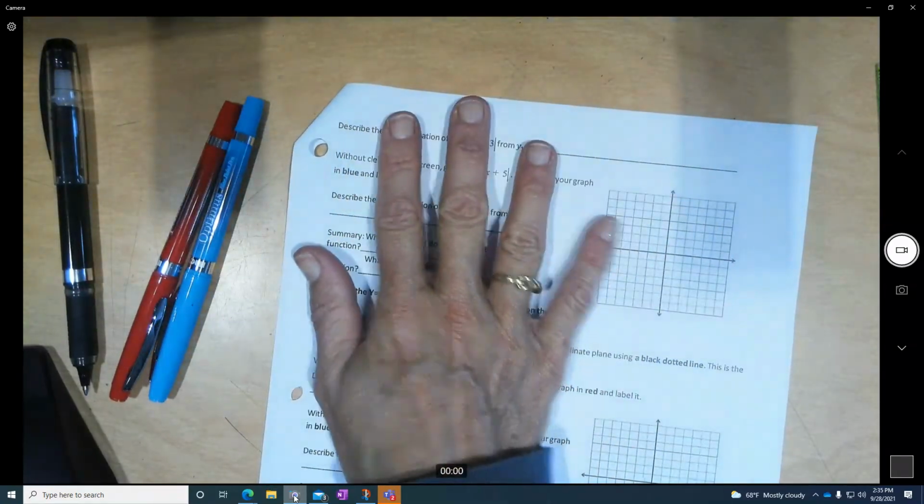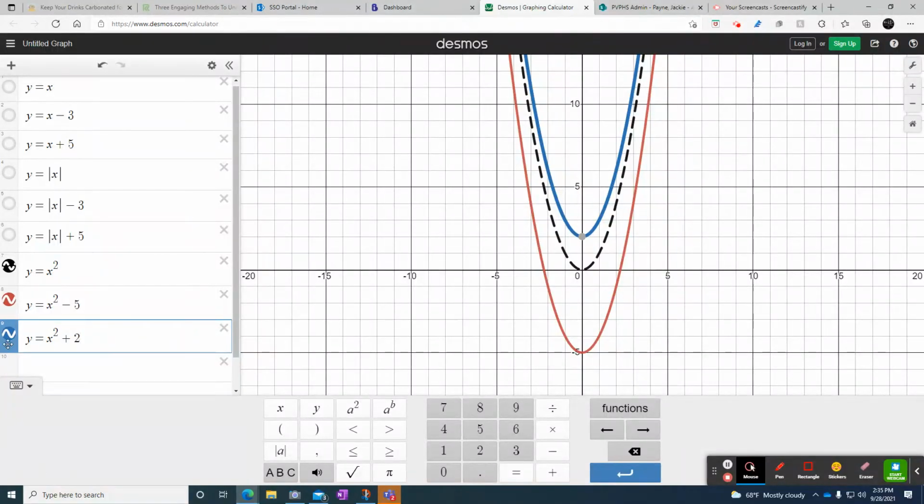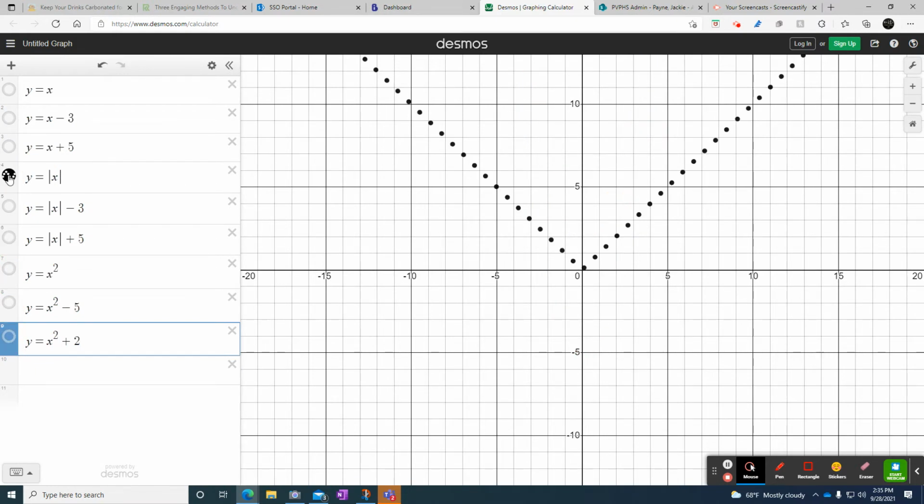And then we'll describe it. So we already know what absolute value of x looks like, but let's go back to Desmos. We'll uncheck our parabolas so they go away. And we can recheck the one that says absolute value. Just turn it on. We'll put that on our paper.